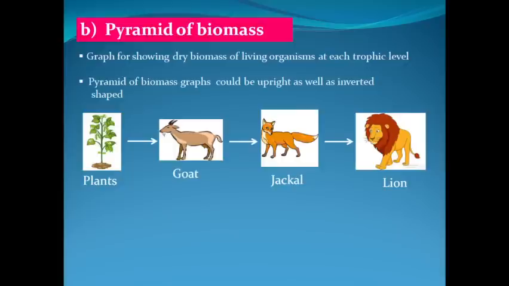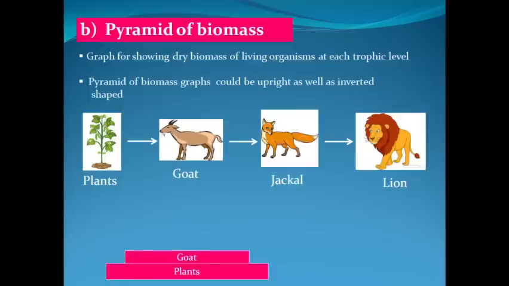So, if we want to make an ecological pyramid of biomass for this food chain, the biomass of plants will be maximum in this case. So we'll have the largest bar line for showing the biomass at plant level.